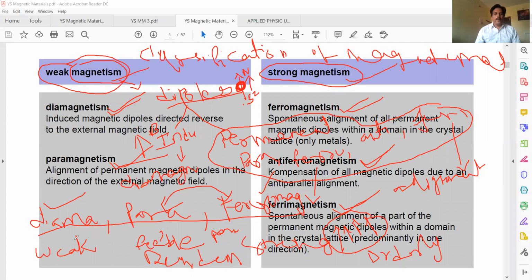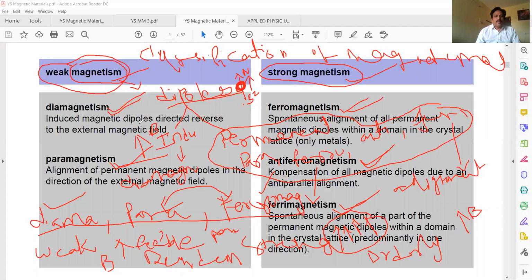So if you apply a field, you have to study by application of a magnetic field also. We call it B. B is called the magnetic field. By application of a magnetic field, you have to see how these materials get magnetized. What is its susceptibility value? What is its relative permeability? Whether the susceptibility depends on temperature or not. And what is its magnetic induction? So we'll study all this classification of these materials.